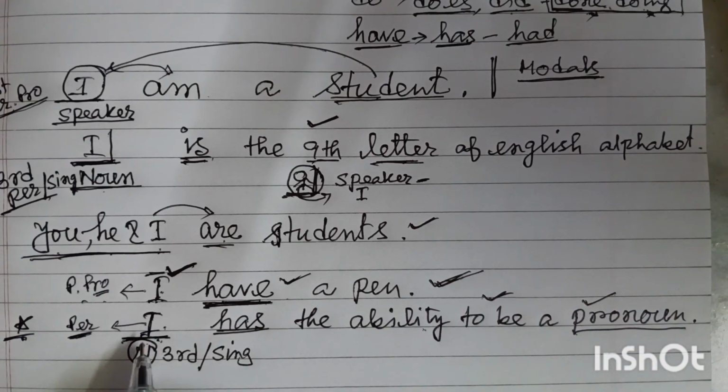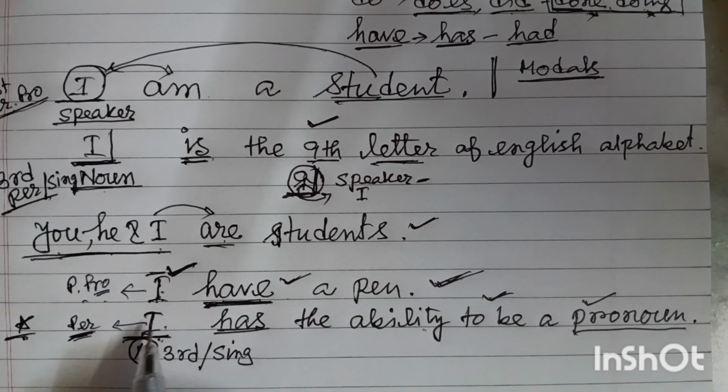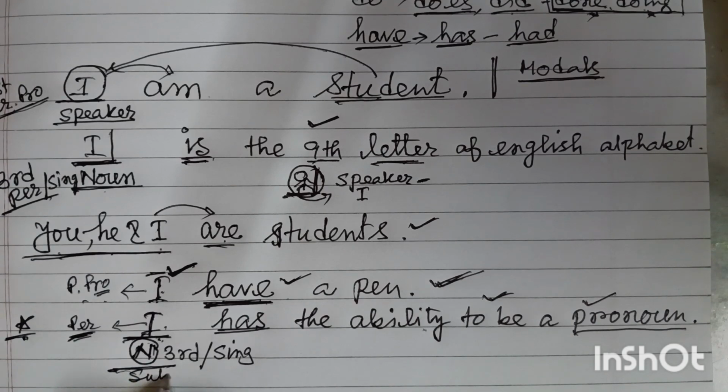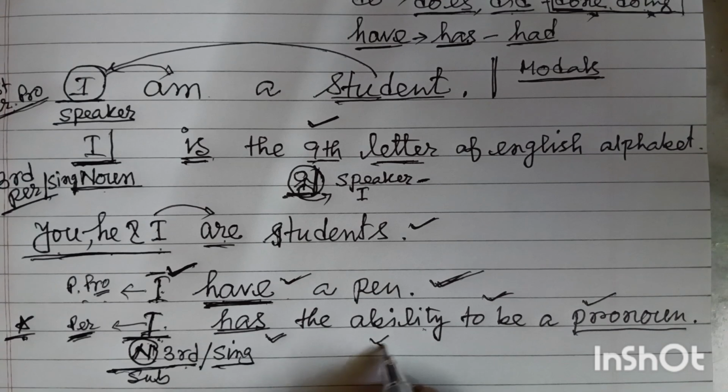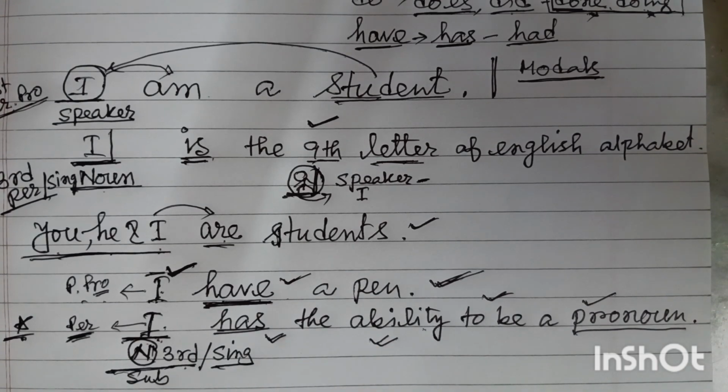I can be used as a pronoun. So here it is not a personal pronoun. So obviously it's a noun. It's a noun because we can use only the noun or the pronoun as the subject of a sentence. Here this is the subject of a sentence. So obviously it is a noun, and obviously it is third person. Nouns, you know, all the nouns are third person, and it is singular in number. That is why we have used has with it. My dear friends, this is a correct sentence. There is no such mistake. Don't be confused. Let's look at the next one.